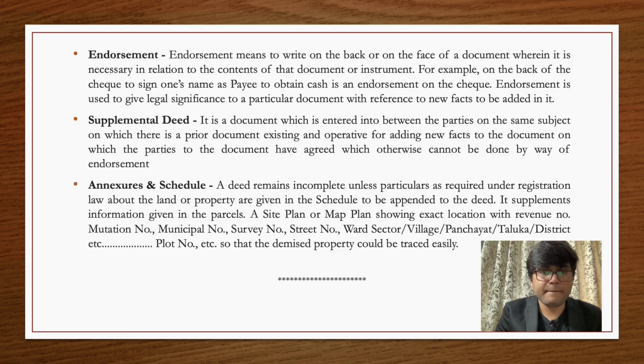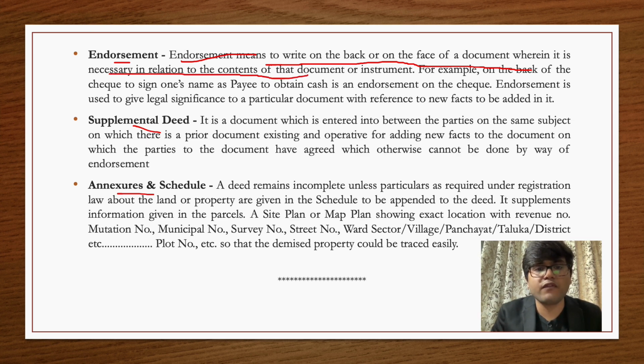Moving forward, these are a few different terms which also form parts of a deed, but they are not very commonly used. So we will just understand their meaning and then we will see how they move. Endorsement. First of all, I would like to tell you that endorsement has two meanings. The first one is that endorsement means writing on the back or face of a document where it is necessary in relation to the contents of that particular document or instrument.